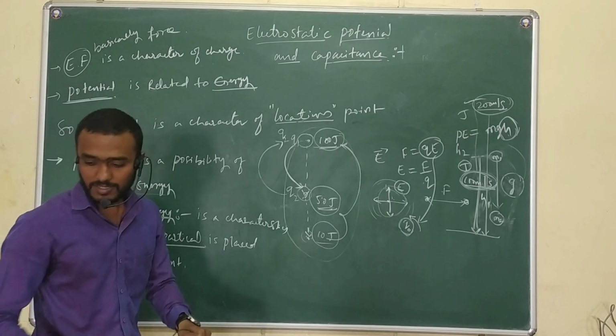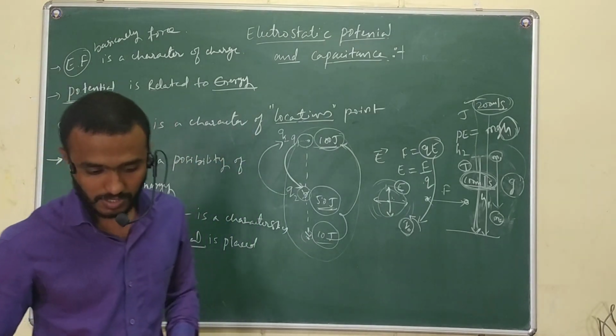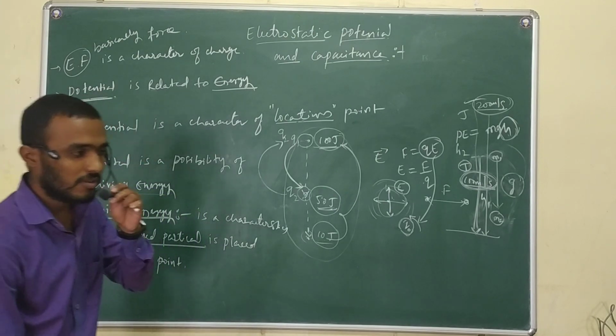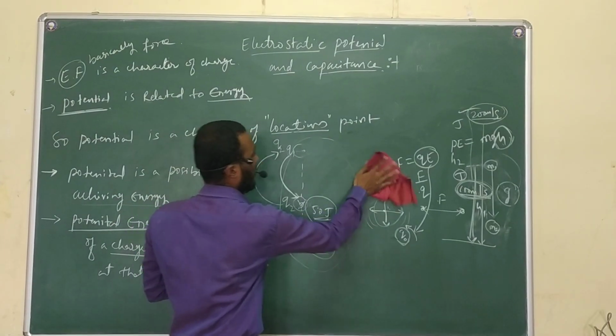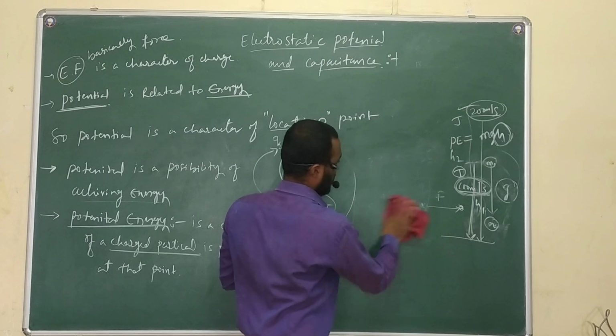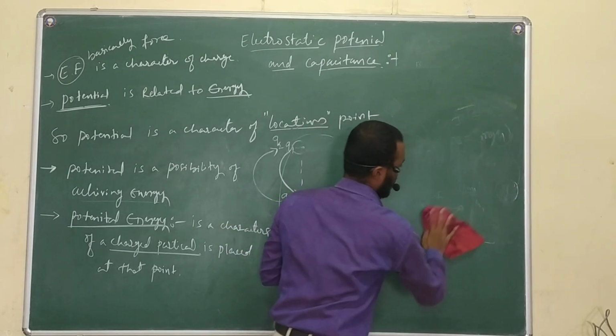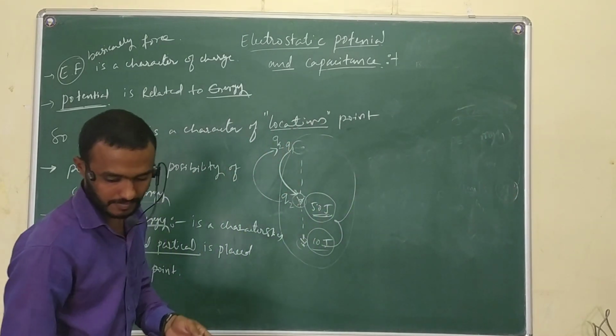Now I will discuss the concept of potential energy by taking one simple discussion. Okay, see here.